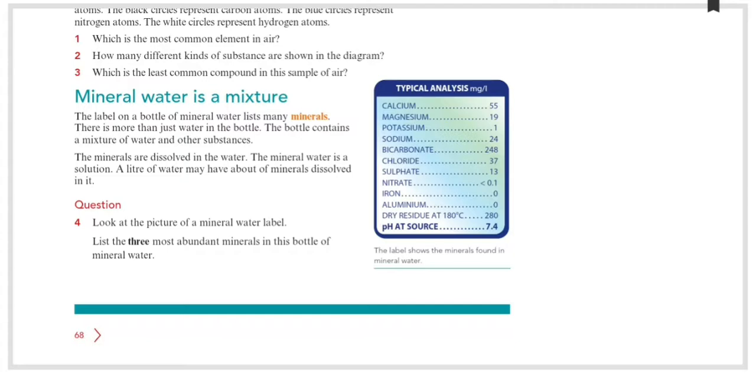So the minerals are dissolved in water. The mineral water is a solution. A liter of water may have about a mineral dissolved in it.